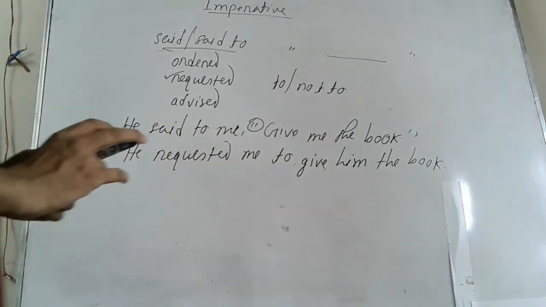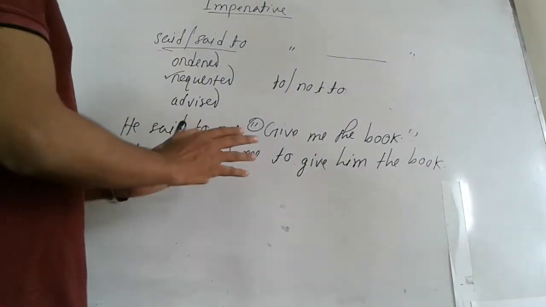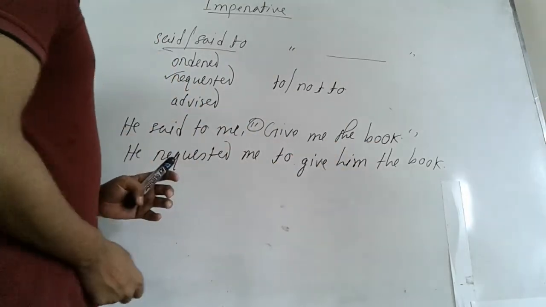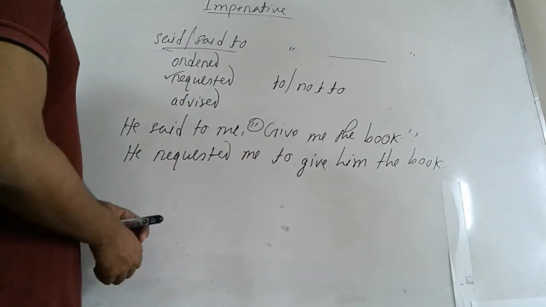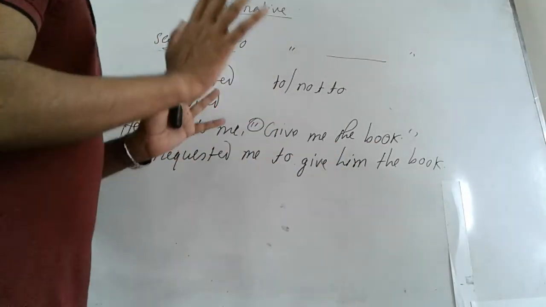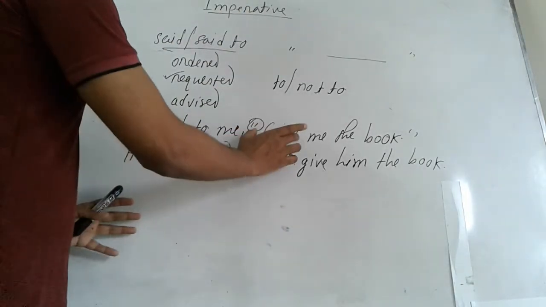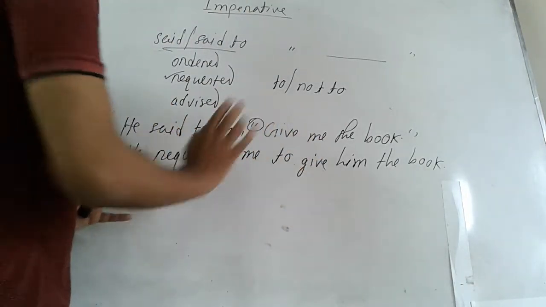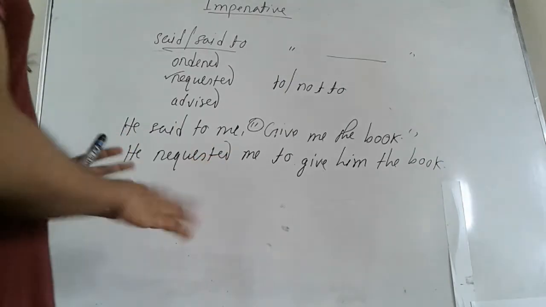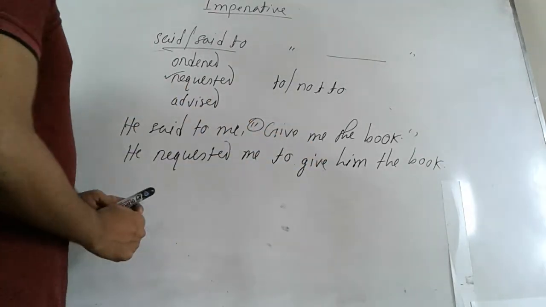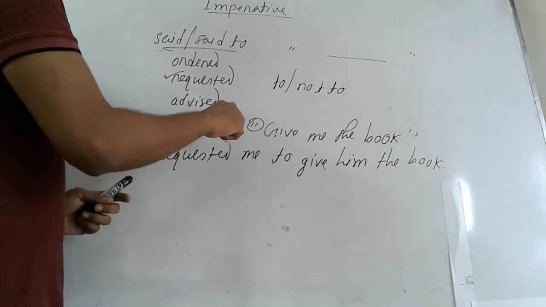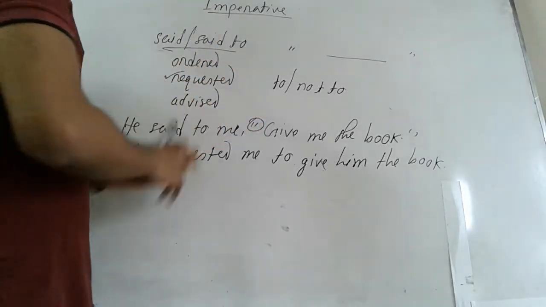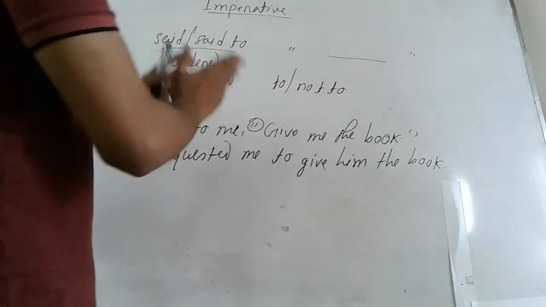Okay, so now what to do if there is any other verb in the middle of the sentence? We have already known that the first verb will never be changed, it will remain unchanged. But if there is any other verb in the middle of the sentence, then you have to check whether it is following any subject or not.